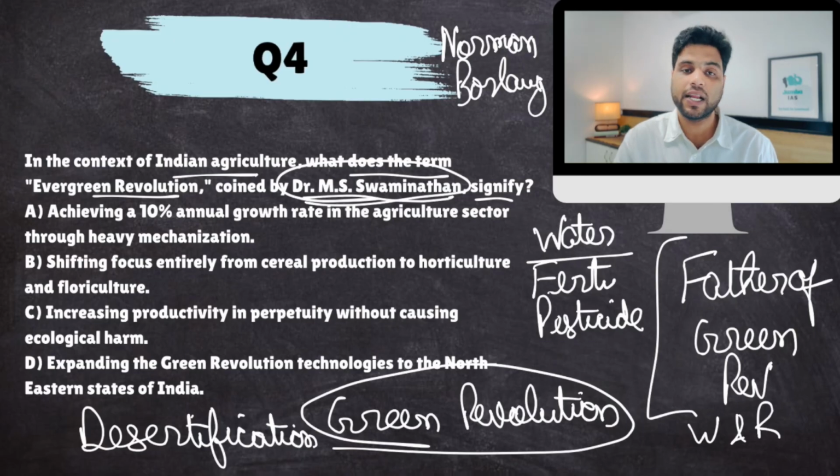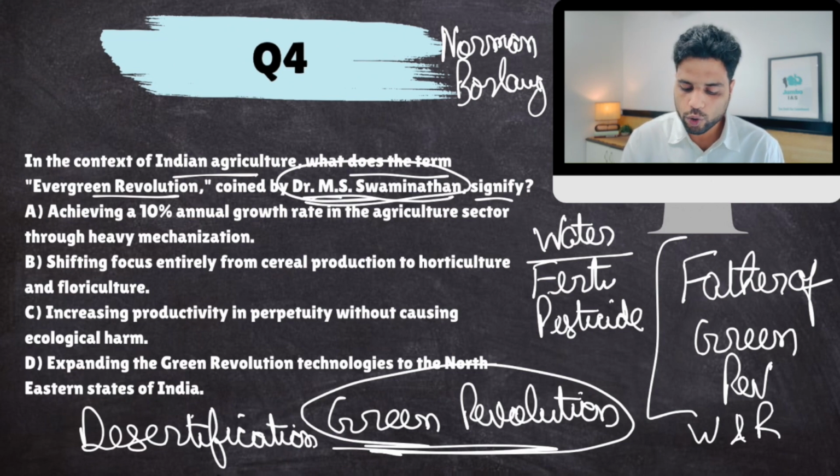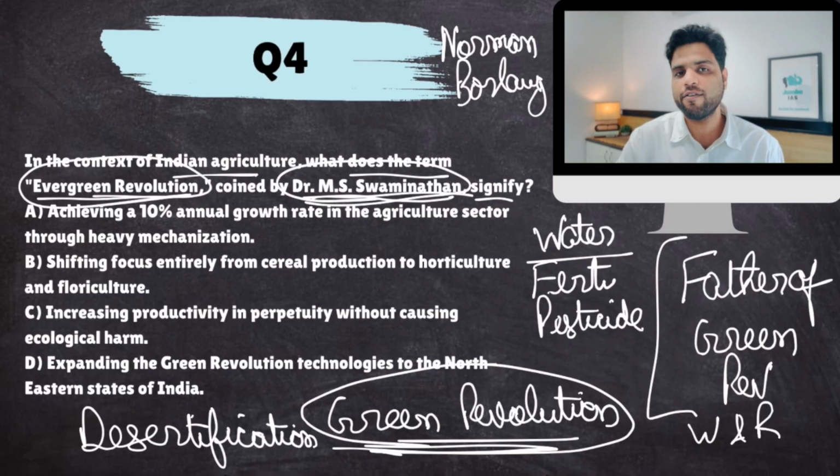Water shortages in states like Punjab and Haryana. That is why both these states are fighting over SYL canal issue, river water sharing. So green revolution became problematic, and the problems appeared in the 21st century. Therefore, the father of green revolution, M.S. Swaminathan, gave another term. He said that now is the time to shift from green revolution to evergreen revolution.